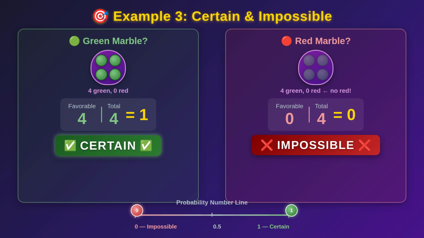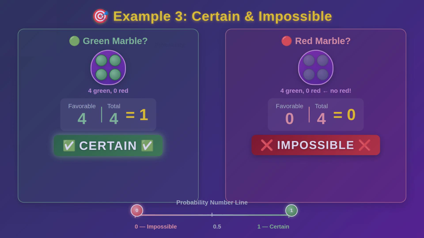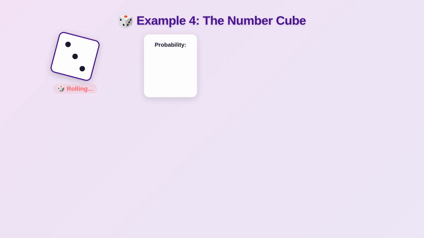Now, what's the probability she pulls out a red marble? Favorable outcomes, red marbles, 0. So the probability is 0 out of 4, which equals 0. Impossible. 0 chance.